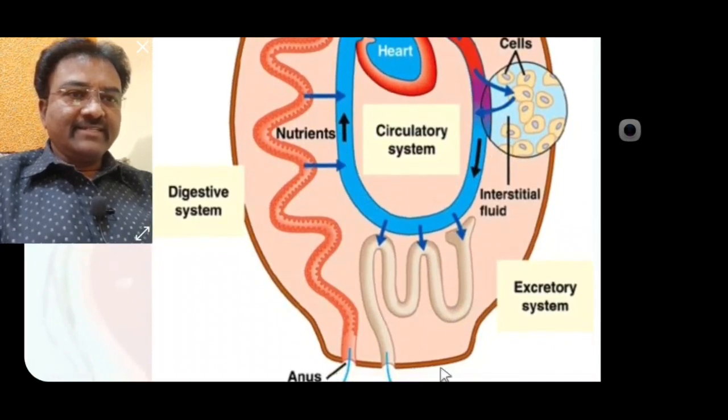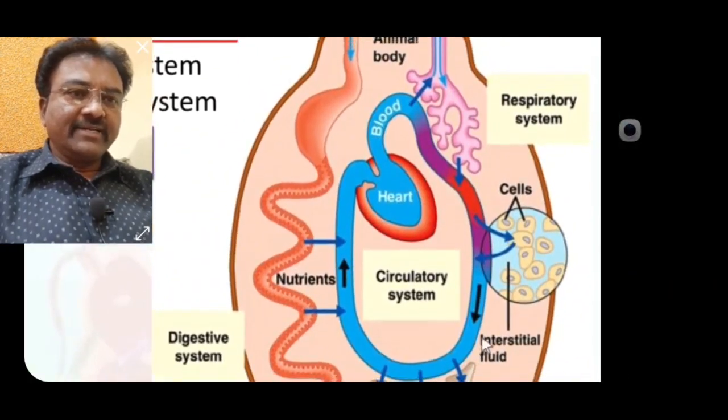In excretory system, nephrons present in kidney, the actual filtration unit or structural functional unit of kidney, filtration takes place, nitrogenous waste, and